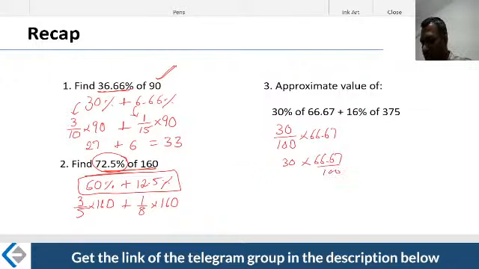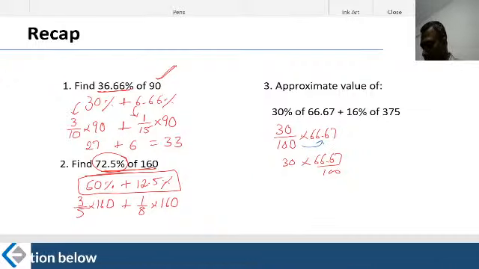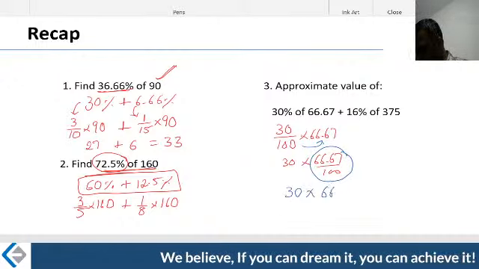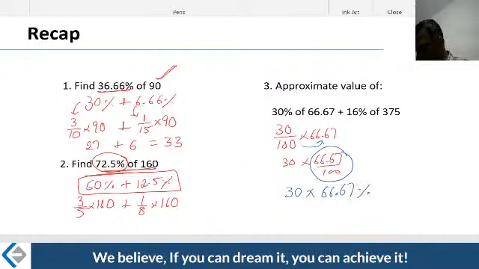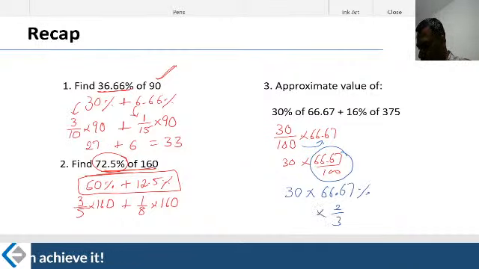What did I do? Can I shift the 100 like that? Why not? It is the same value. I took it from the 30 and brought it under this. Now this is a pretty convenient factor. 66.67 by 100 is nothing but 66.67 percentage, which is nothing but 2/3. So 2/3 of what? 30.